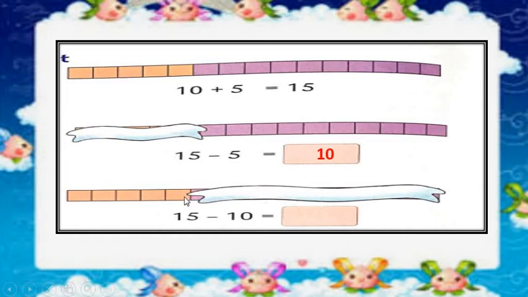Now see how many blocks are remaining there. 1, 2, 3, 4 and 5. 15 minus 10 is equal to 5. Here we have proved that 10 plus 5 is equal to 15, as well as 15 minus 5 is equal to 10. 15 minus 10 is equal to 5.